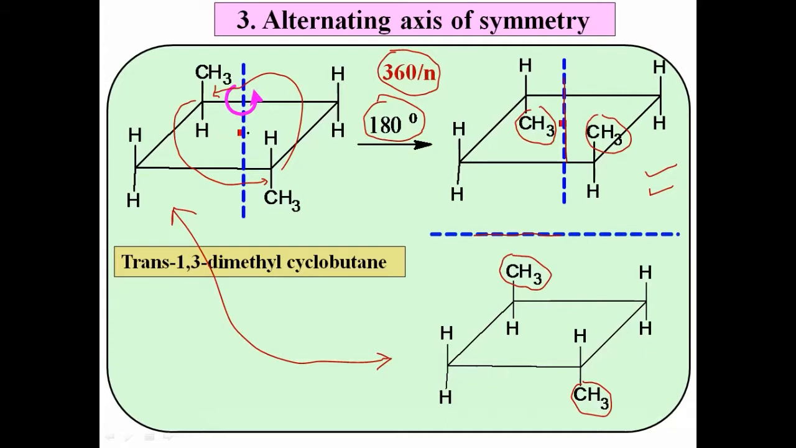When a molecule is rotated around the axis by an angle 360 upon n and then reflected, the molecule is rotated around the axis by an angle 360 upon n and then second step काय आहे? And then reflected across the plane perpendicular to that axis, we get the structure like original. आपल्याला पहिल्यासारखं स्ट्रक्चर मिळतं. And this is called alternating axis of symmetry. Now trans 1,3 dimethyl cyclobutane also possesses alternating axis of symmetry and therefore it is optically inactive. It is optically inactive.